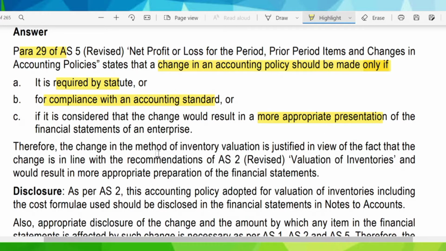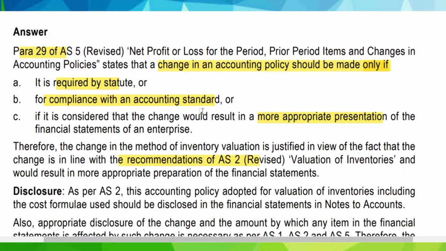Therefore the change in the method of inventory valuation is justified, in view of the fact that the change is in line with the recommendations of AS2. When we study AS2, you will be more clear about this point. AS2 also states that such charges, that is interest cost, must be excluded from the valuation of inventory. So since it is in line with AS2, that is valuation of inventories, it would result in a more appropriate presentation of the financial statements.